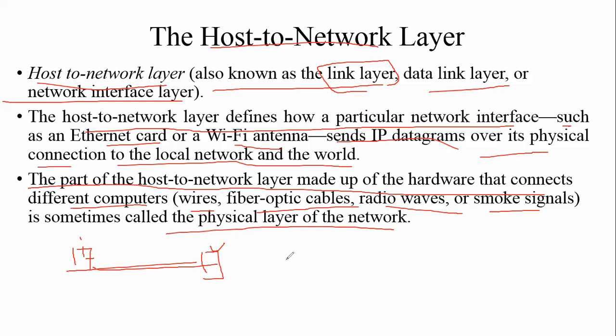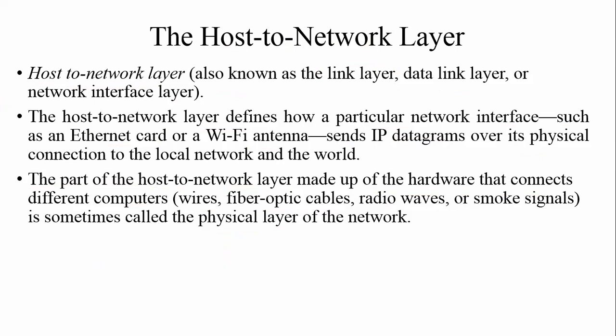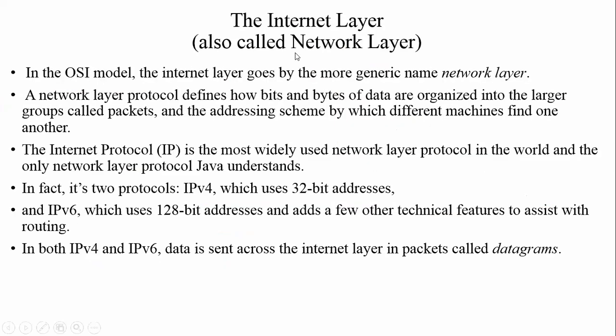Next one is the internet layer, also called the network layer. What is the internet layer? In the OSI model or ISO model, the internet layer goes by the more generic name, network layer. Actually, the internet layer is also called the network layer.